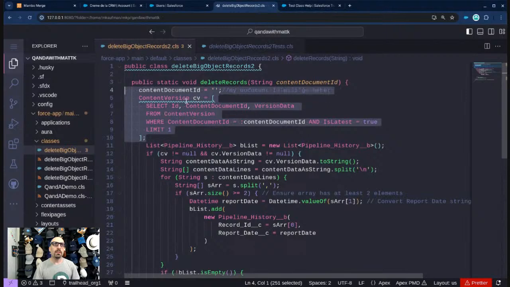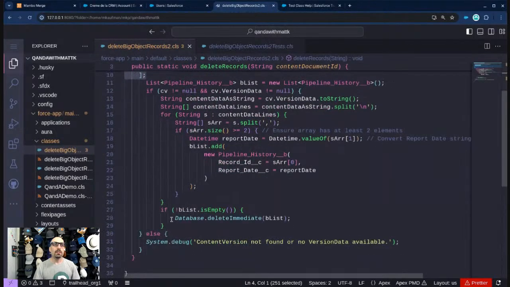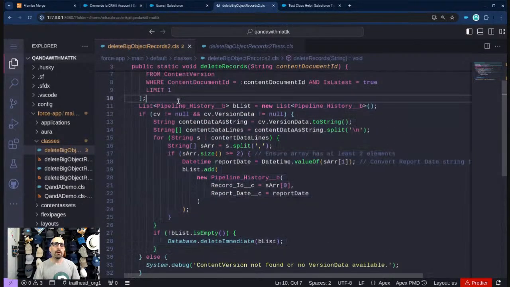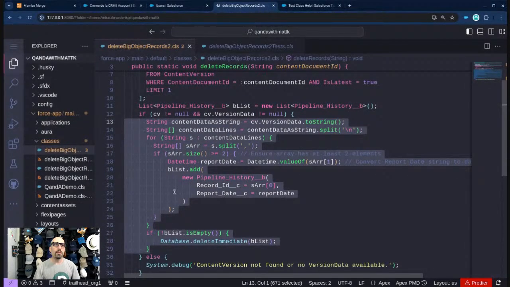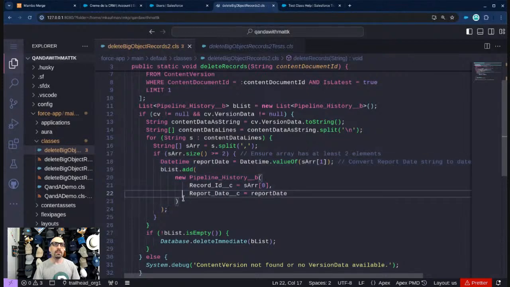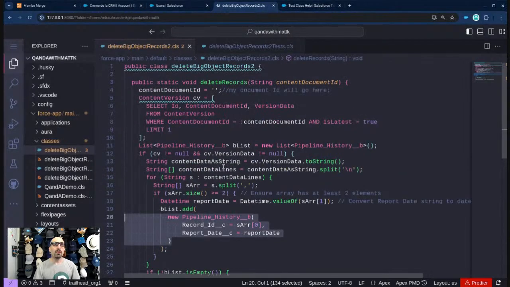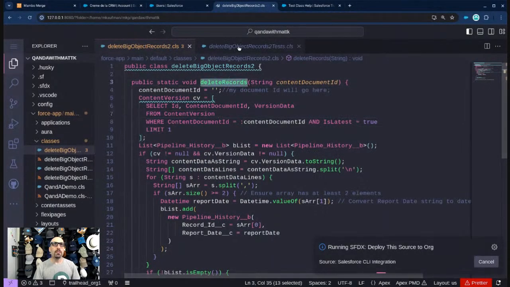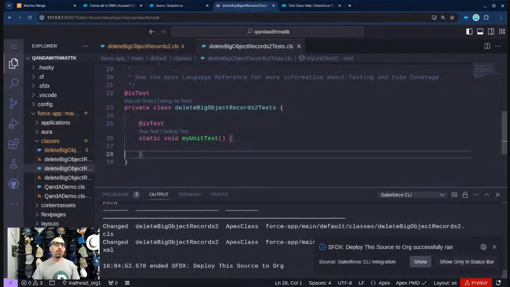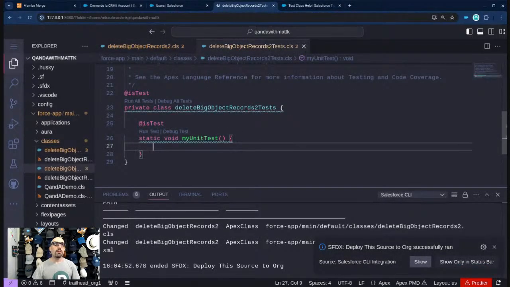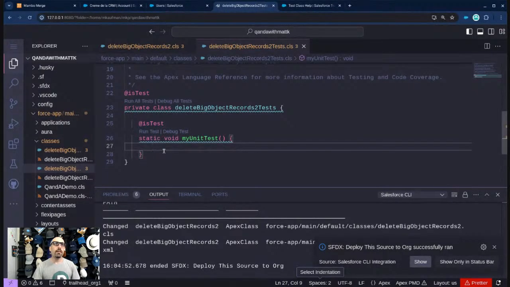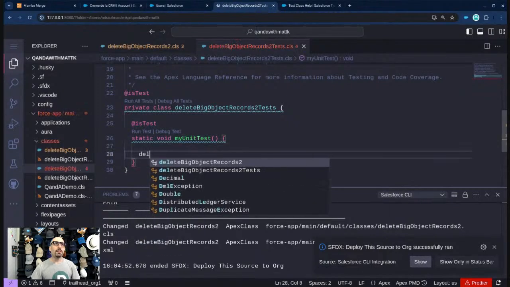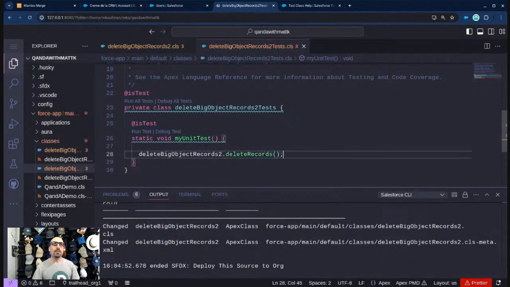And this is a single method that we need to call. So hopefully we'll be able to do it without having to change any of the actual business logic, but sometimes that's not possible. We also don't want any failures. And so that also could require us to change this code. So what I'm going to do is come back here and let's change this to spacing of 2 also. Thanks for pointing that out at home. Somebody, I'm sure, pointed it out. I'm going to call deleteBigObjectRecords2. This is our method.